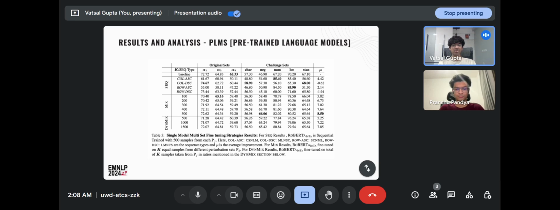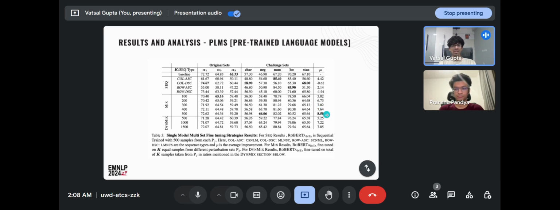But we also see that for the same number of total samples in mixed and dynamic mix, the dynamic mix strategy performs much better. For the same number of 1500 samples in dynamic mix, we see an average improvement of 7.85 points. But on mixed with 300 samples for each perturbation, a total of 1500 samples, we see a 7.02 point improvement on average.